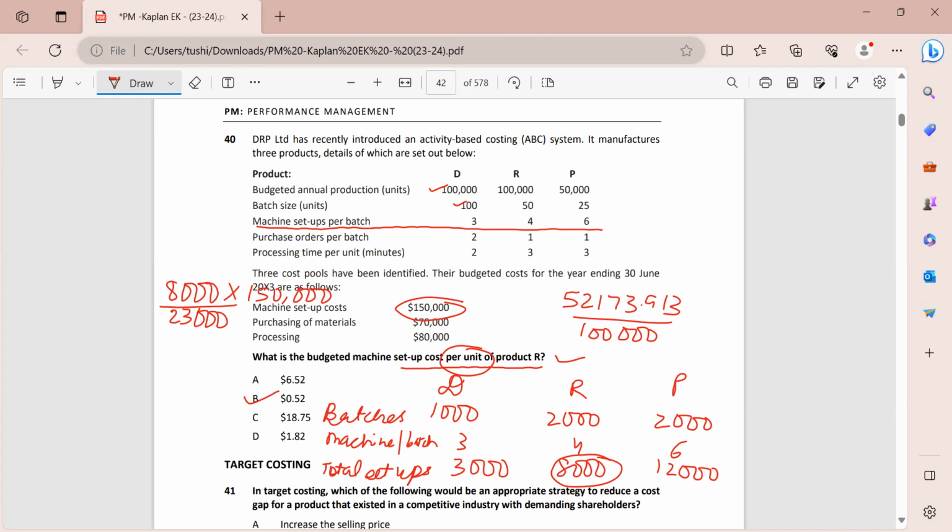With this, we have come to an end to the first topic under specialized costing techniques, and this was activity-based costing. In the next video, we begin with target costing.